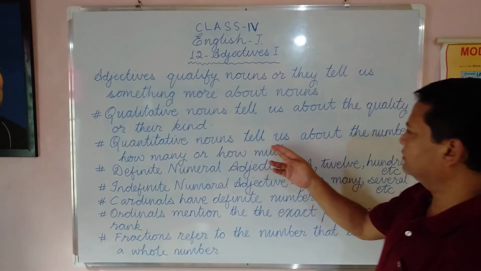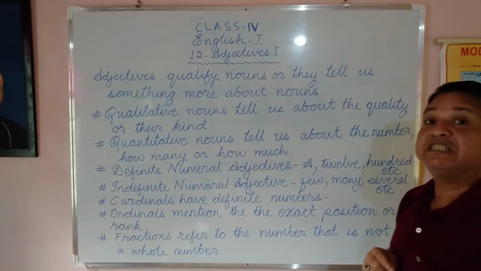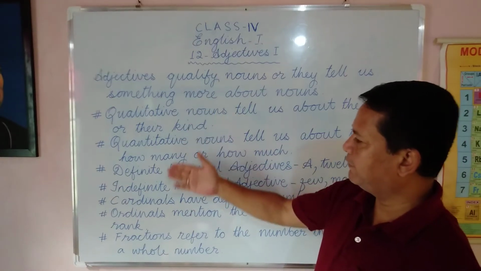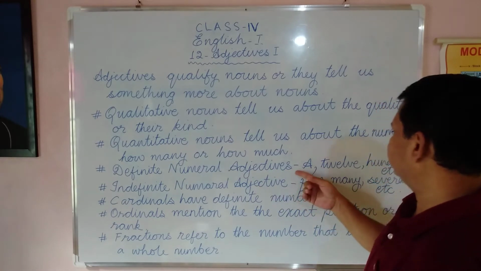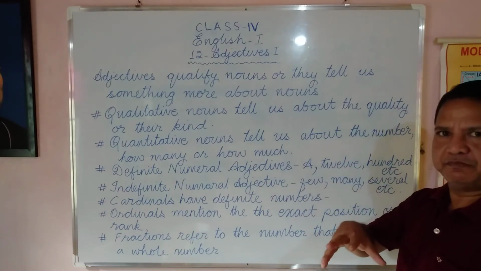Okay, next. Adjectives that tell us about the number, or how many, are called quantitative. How many, how much. Again, they are further divided. Definite numeral adjective. Definite means fixed.